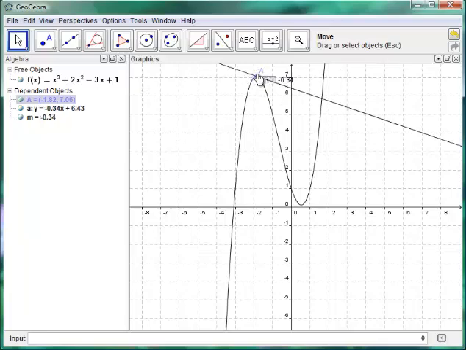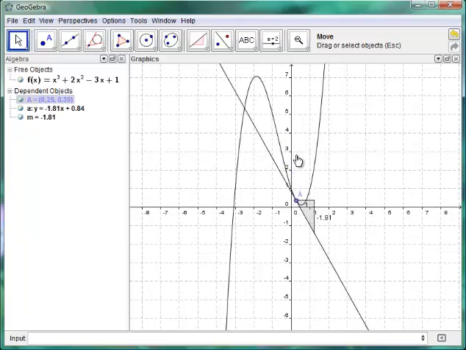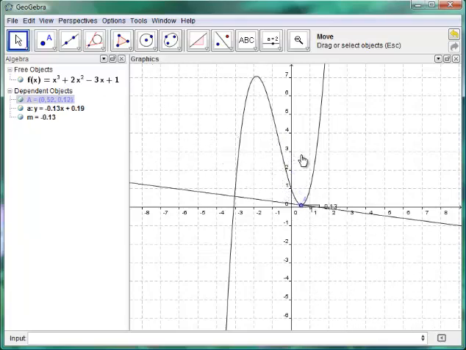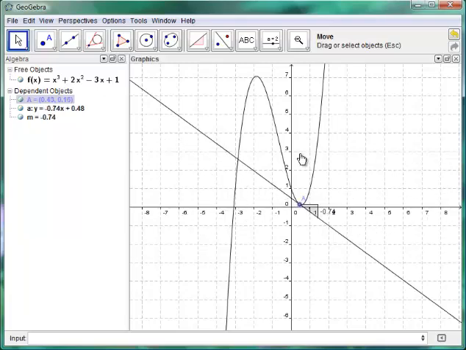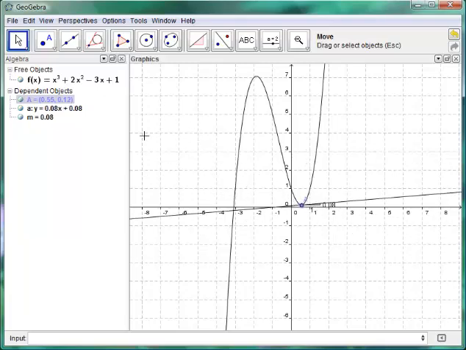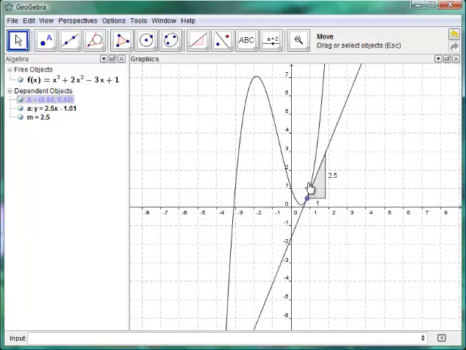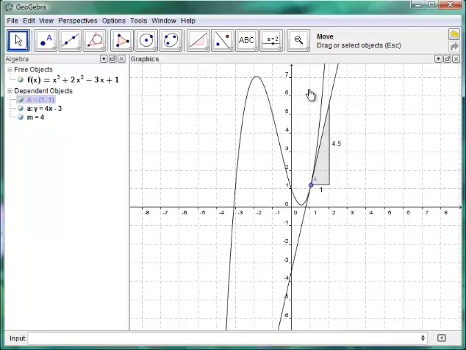Now, look at the values of the slope as the function begins to decrease. They're all negative. These slope values are all negative, so watch these numbers over here. The entire time that the function is decreasing, the slope is negative. Then as I get toward that minimum value, the slopes begin to level off and approach 0. And as soon as the function begins to increase again, the values of the slope become positive again. So as the function's increasing, the values of the slope are positive.